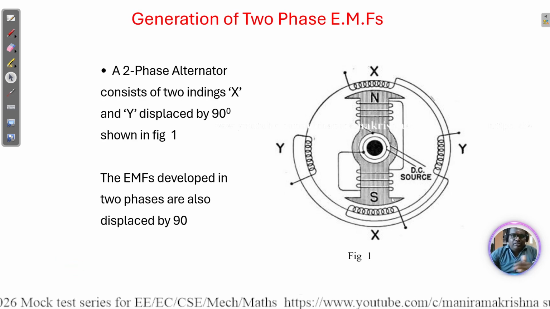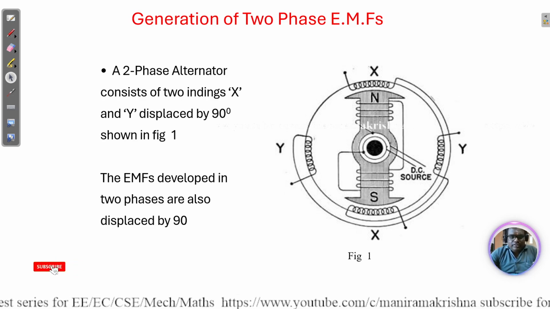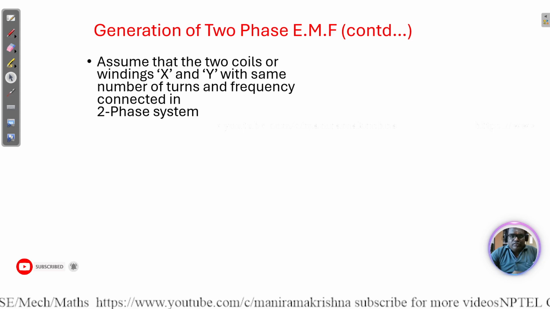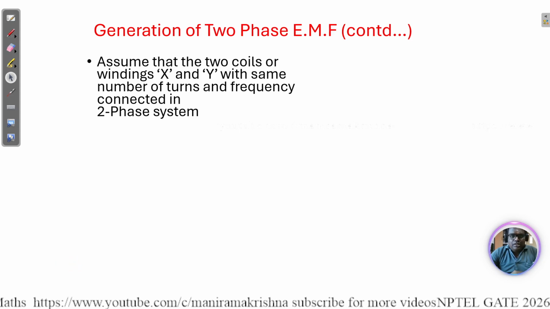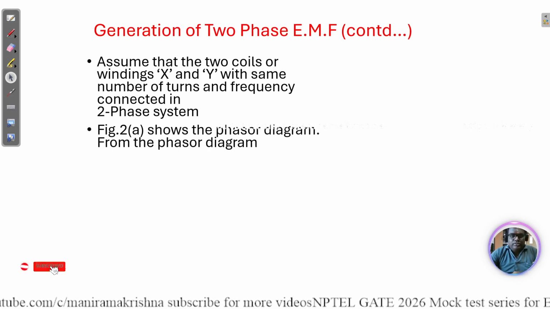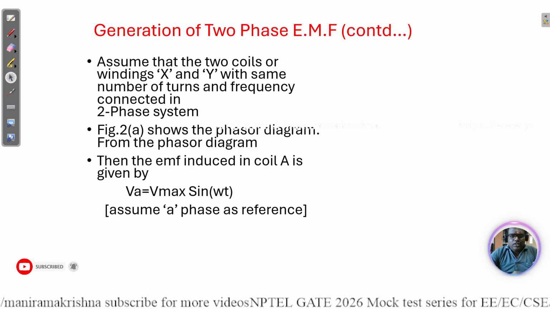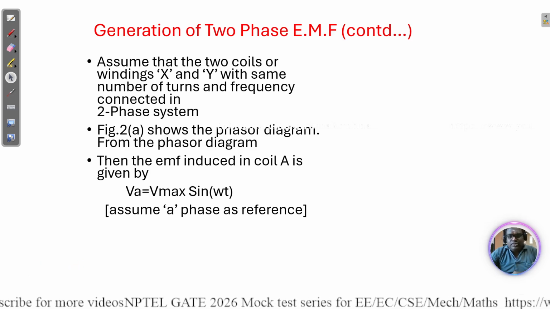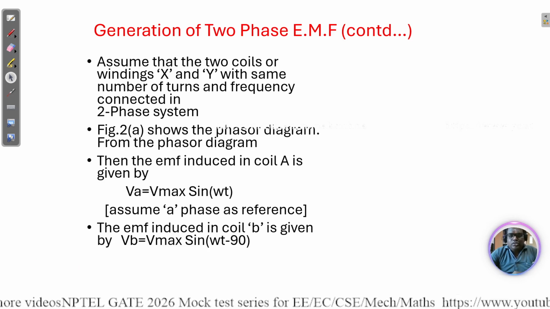In three-phase we will have a 120-degree phase shift, while here it is a 90-degree phase shift. Generation of a two-phase system uses two coil windings with the same number of turns and frequency, generating Vmax.